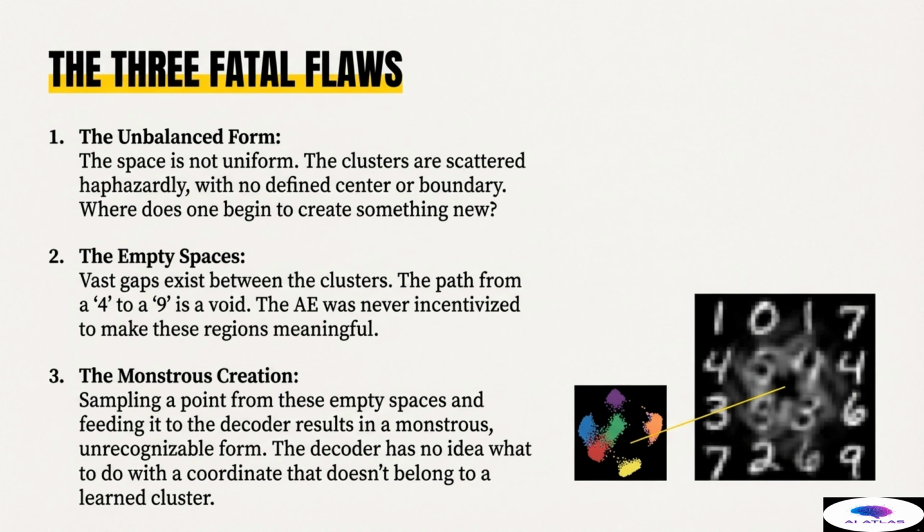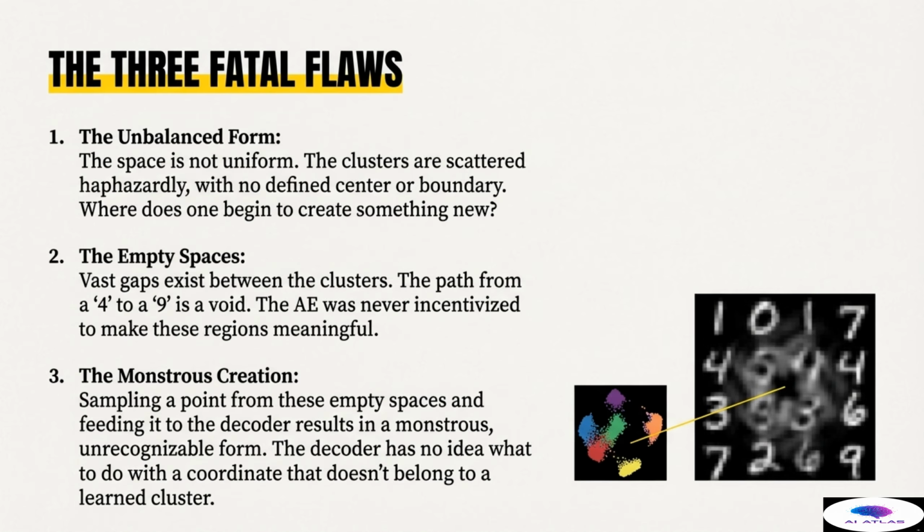The third and most critical flaw, which exposes the system's failure, is the monstrous creation. If we dare to sample a random point from one of these empty, unlearned spaces and feed it to the decoder, the result is a monstrous, unrecognizable form. As the diagram illustrates, the output is blurry noise, a phantom image that mixes meaningless features.